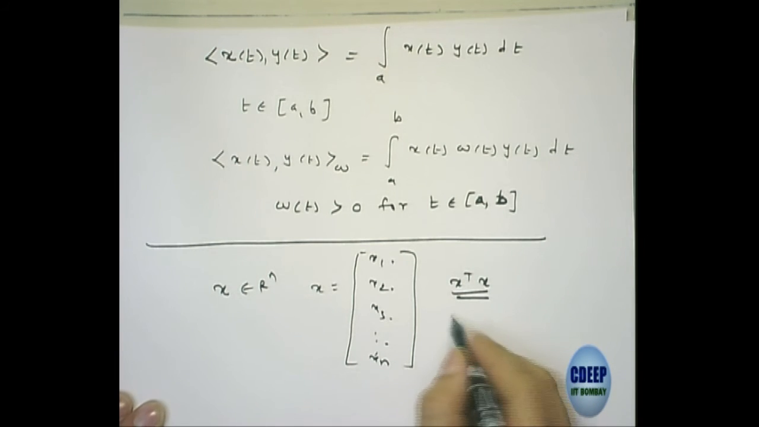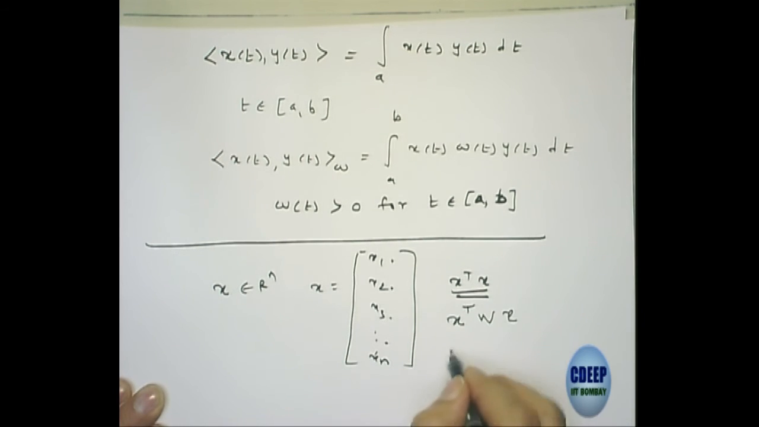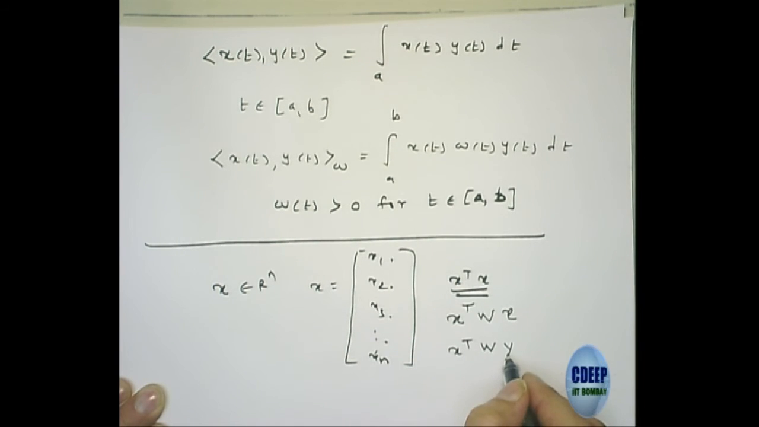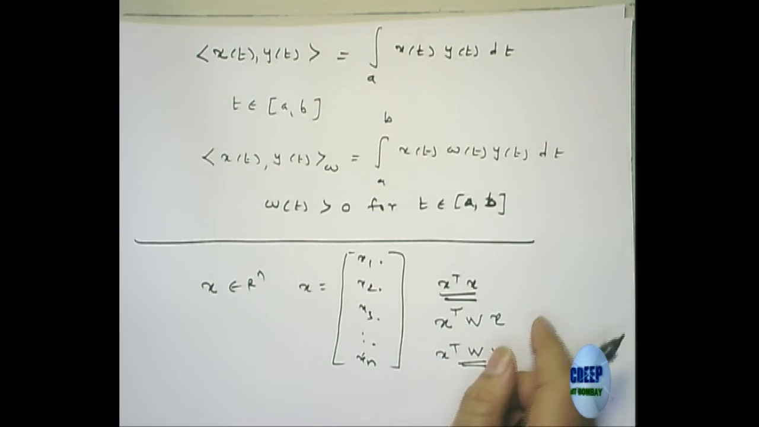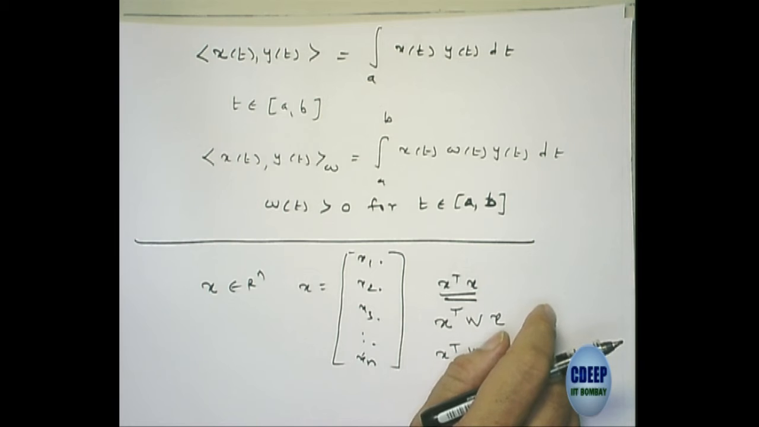So it is important to have a length defined by x transpose Wx, or an inner product defined as x transpose Wy, where W is a weighting matrix which normalizes different variables. We often do this, normalizing different variables. Then it gives you a length which is more meaningful.